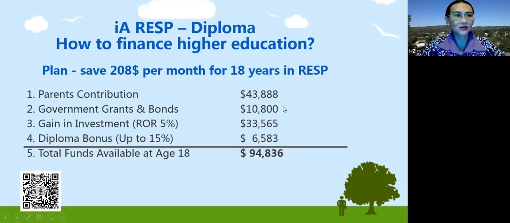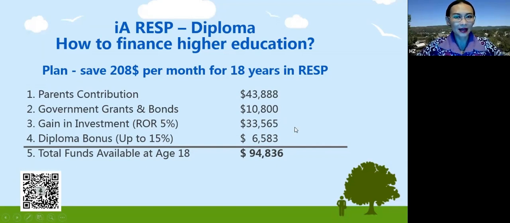I didn't put in the Canada Learning Bond here because when the parents' income is too high, they might not be able to receive that. Okay, so I just didn't put the $2,000 Canada Learning Bond here. But for a lower income family, for sure, they will be able to receive that. Then for the rate of return, we put in a conservative estimation.